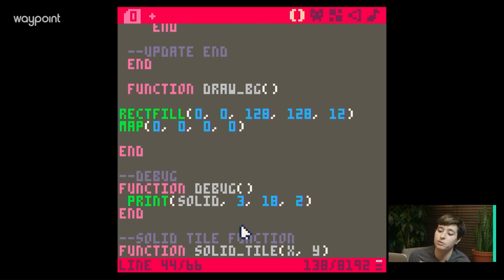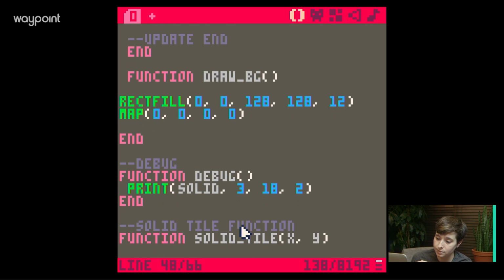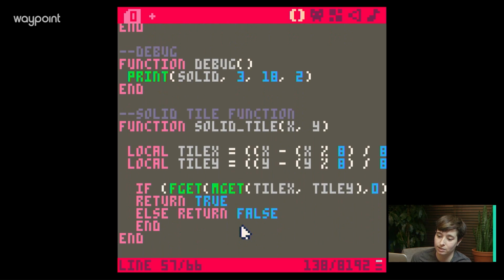And then I made a debug function, and that's where that false is at the top of the screen there. It's printing the variable for solid, and then it just says where to print it. Now here's the meat, or the vegan meat. Here's the Impossible Burger. I'm a vegetarian.